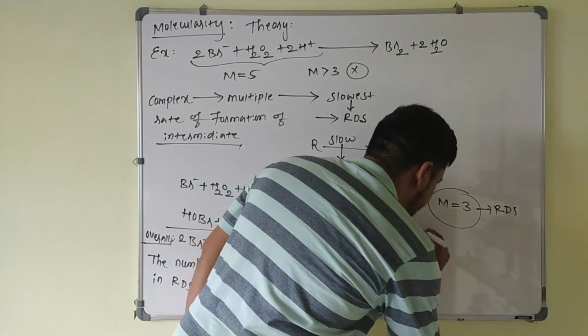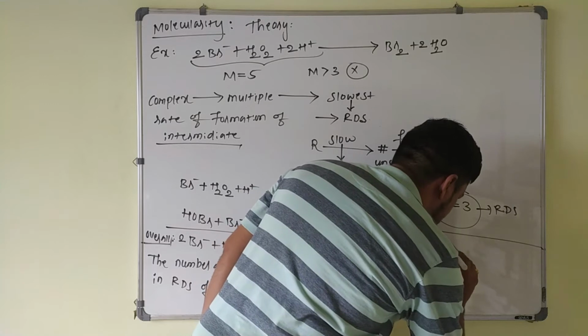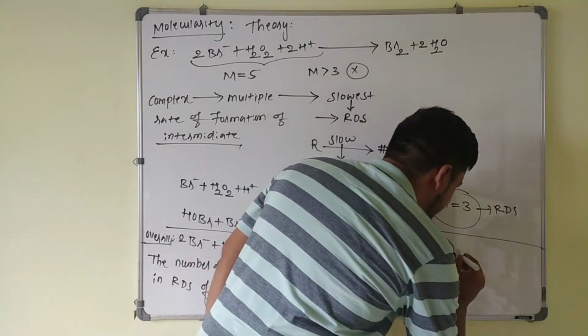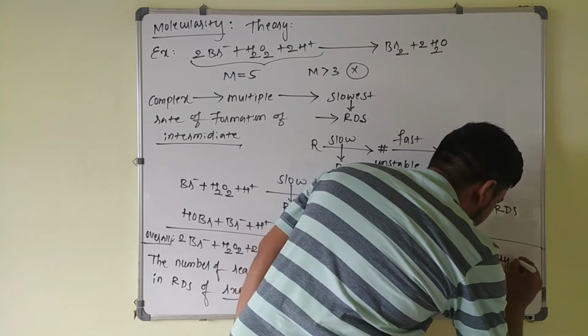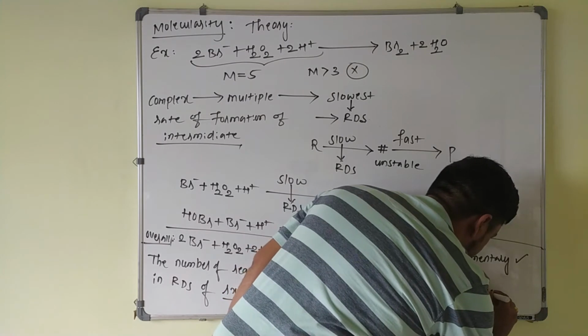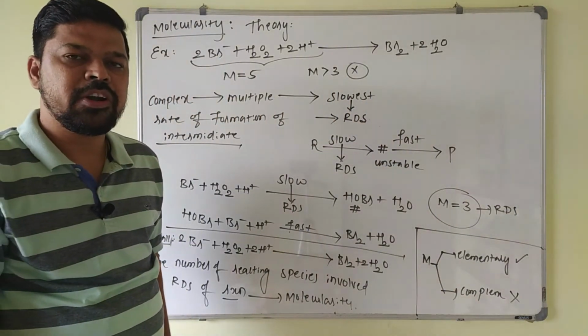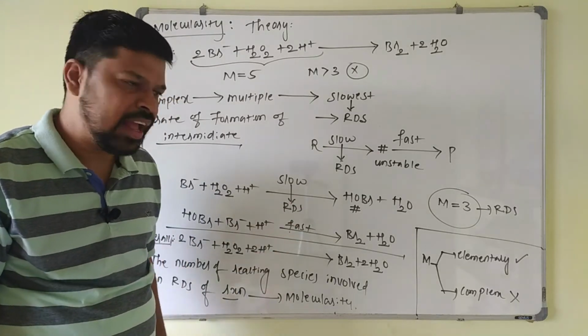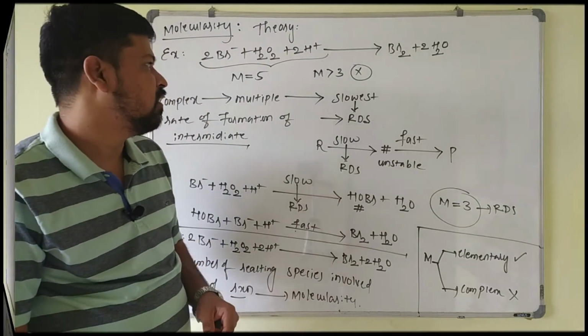So another point here: molecularity is not applicable for a complex reaction; only for a single step elementary reaction it is applicable. For an overall complex reaction, it is not applicable. In the complex reaction, what you have to consider? The rate determining step of the reaction, in which molecularity will be equal to 3 here. Next point.